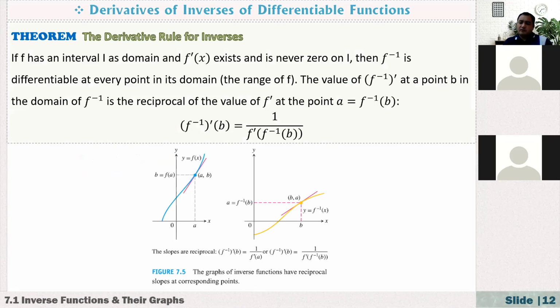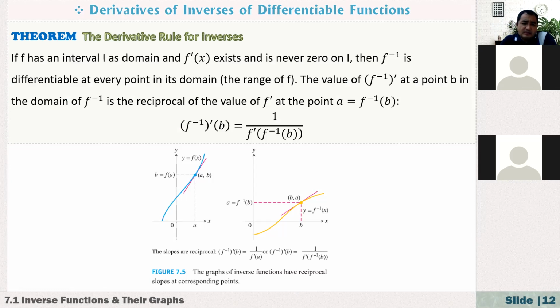Guys, that's it about the one-to-one functions. And also here we have the derivative, but I'll get back to this theorem again, because if I just tell you the theorem, you will try to memorize it, and I don't suggest memorizing. You will see that differentiating an inverse function is also very easy.